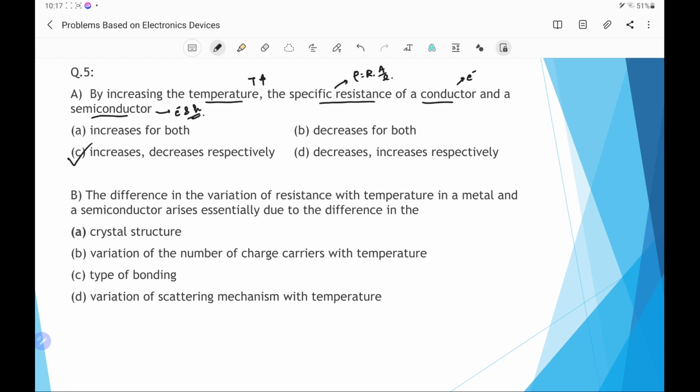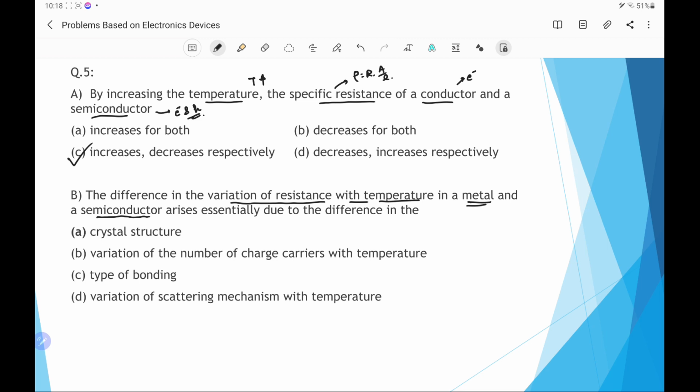Next question related to this is the difference in the variation of the resistance with temperature in a metal, which is a conductor, and a semiconductor arises essentially due to the difference in resistivity. The resistance increases with temperature in metals or conductors, while in the case of a semiconductor, resistance and resistivity decrease because more free electrons become available due to the breaking of the covalent bonds.